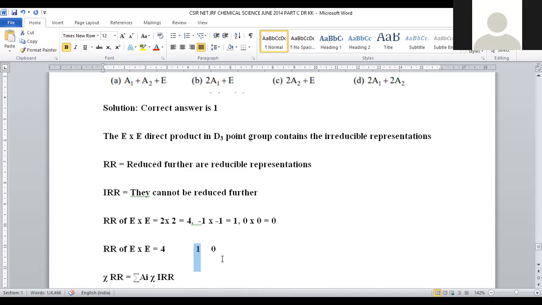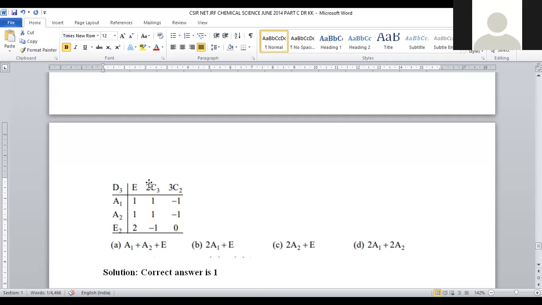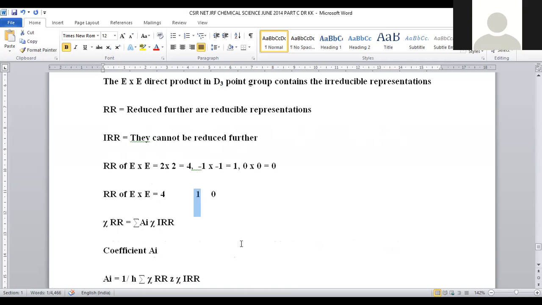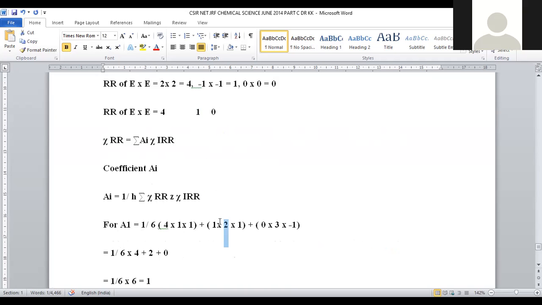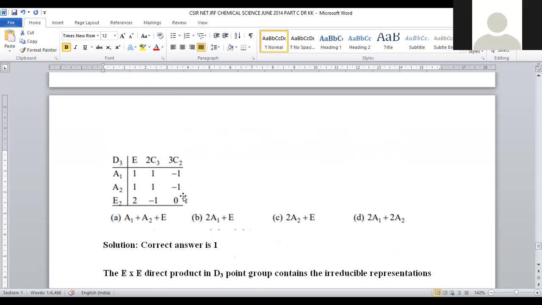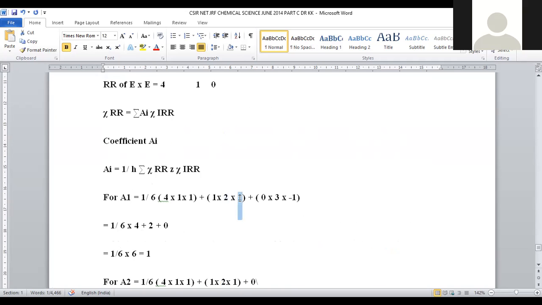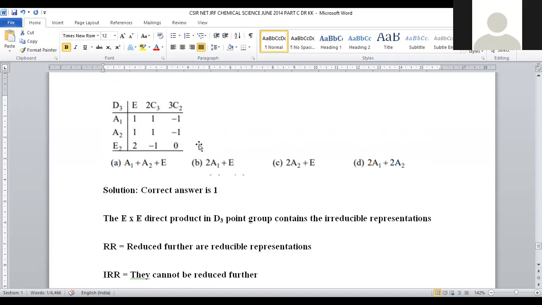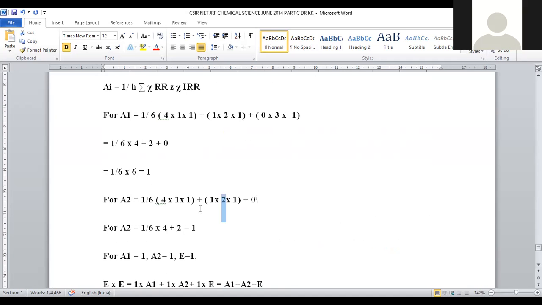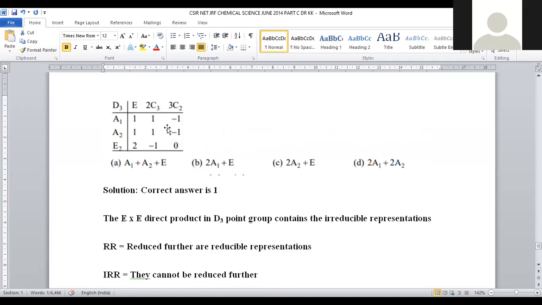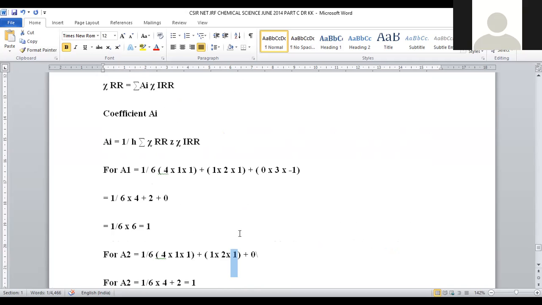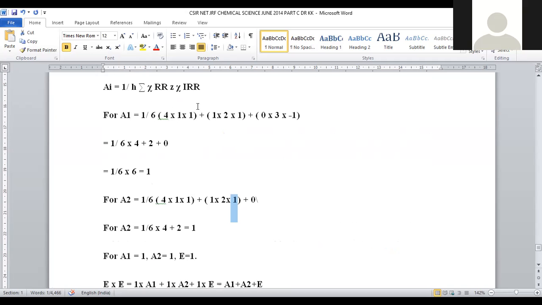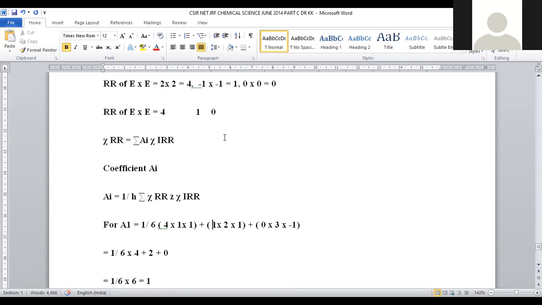The second term is 1 into 2 into 1. The first 1 corresponds to the reducible representation value for C3, the 2 corresponds to the coefficient of C3, and the last 1 corresponds to the irreducible representation value. So in this way, for A1 we are calculating 1 into 2 into 1, plus 0. Why 0?